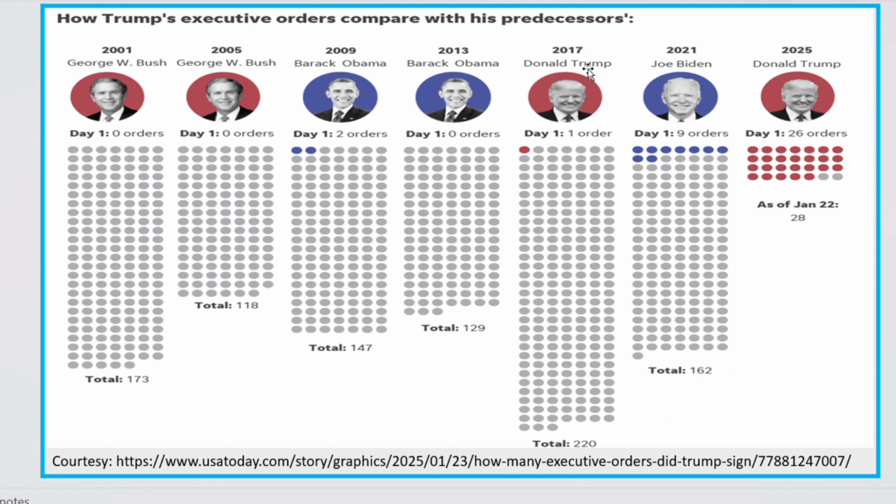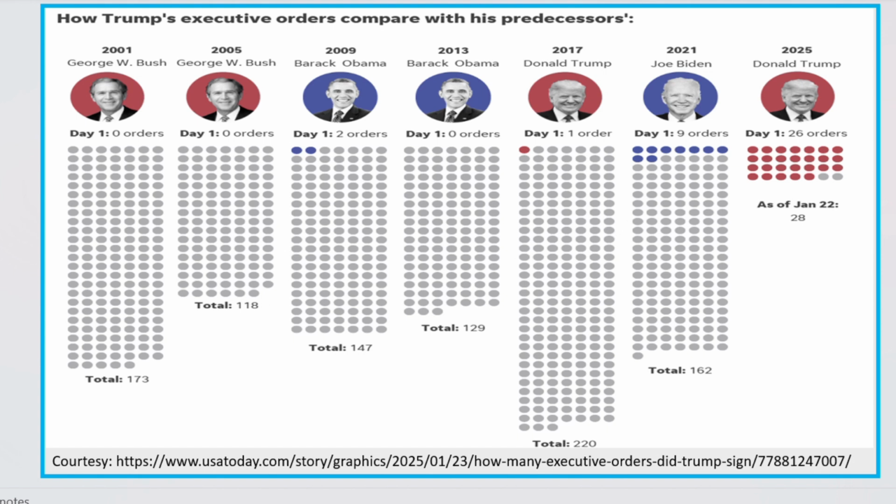Trump, during his first term in 2017, signed 220 executive orders, and on the first day he signed only one executive order. You can see there is a big jump from his first term to the second term. The first term he signed only one executive order, but now he signed 26 orders on day one.